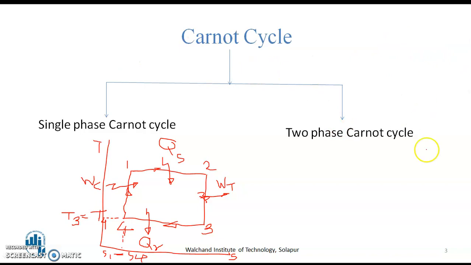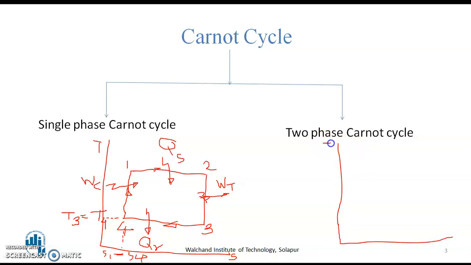which is two-phase Carnot cycle. This is the two-phase Carnot cycle. Now, I will try to draw here the figure for the two-phase Carnot cycle.